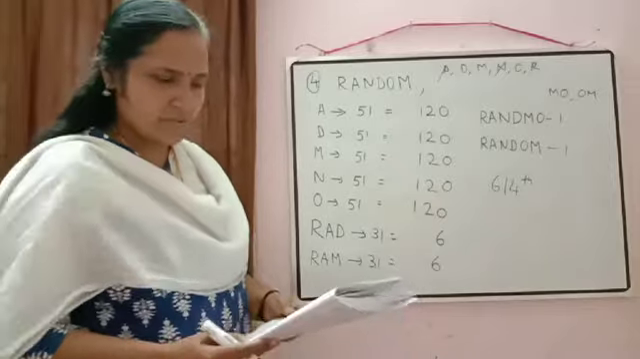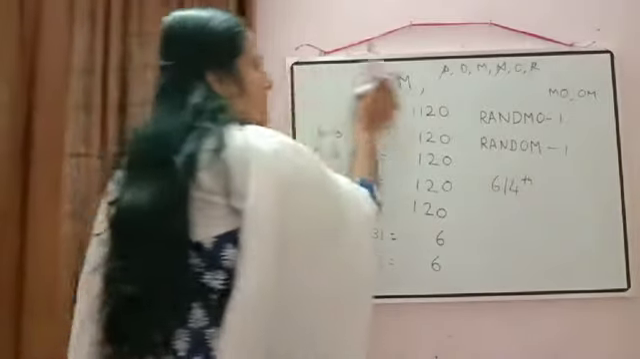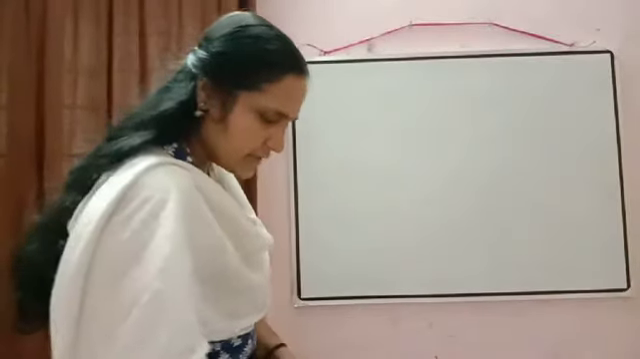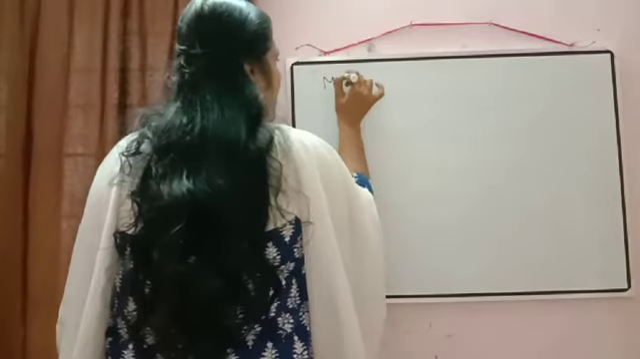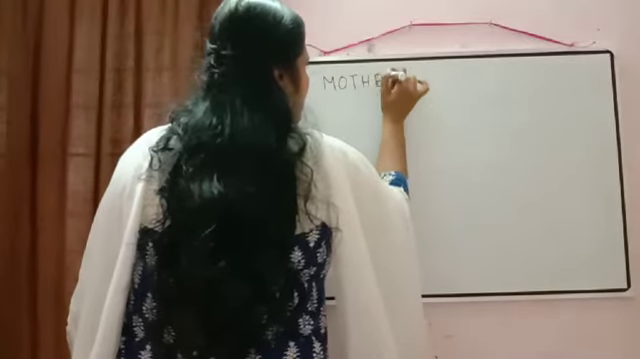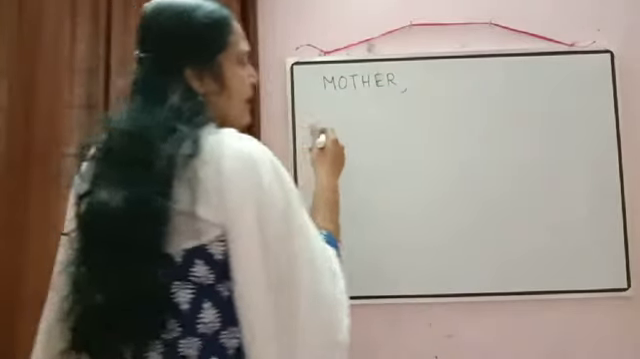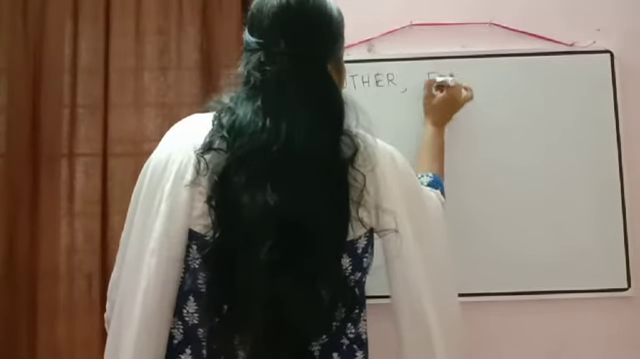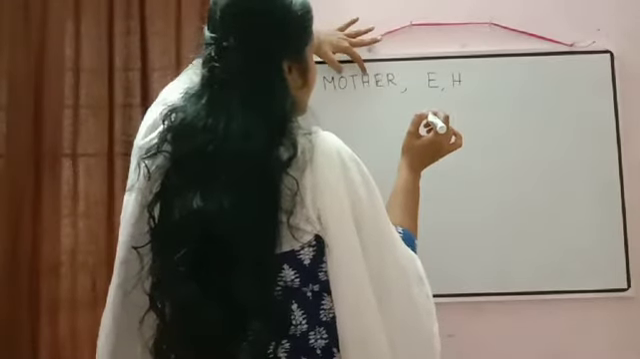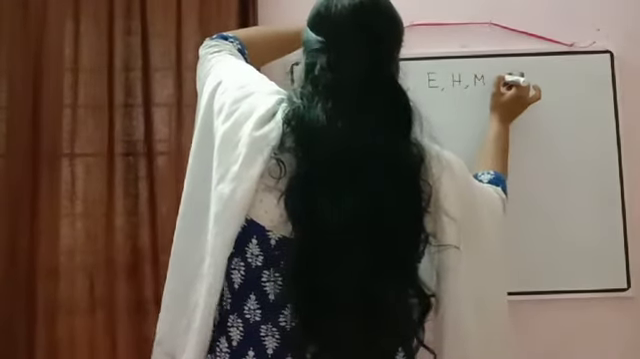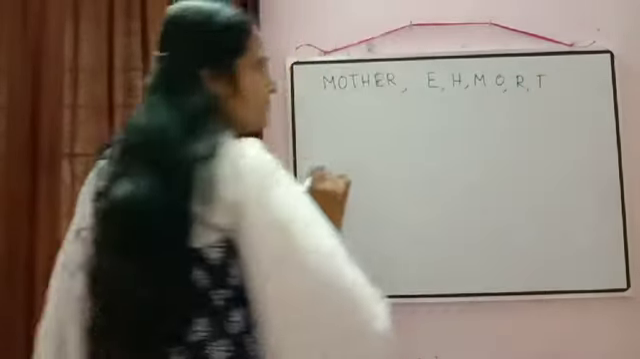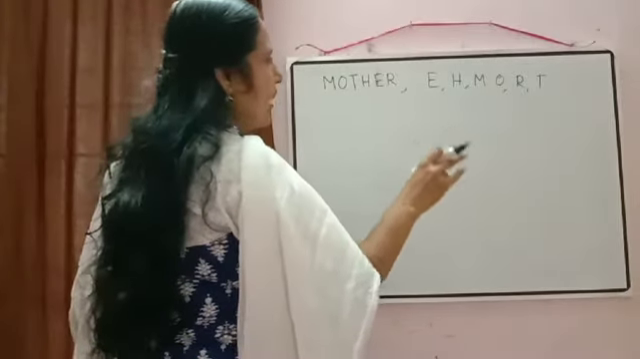Okay. Now next question, write down MOTHER. We'll find out the rank of MOTHER. If we arrange all the letters of the word MOTHER, what will be the rank of the word MOTHER? First again what we will do? Just rearrange as we write in a dictionary. First E will come, then H, then M, then O, then R, and at last T will come. Okay? E, H, M, O, R, T.